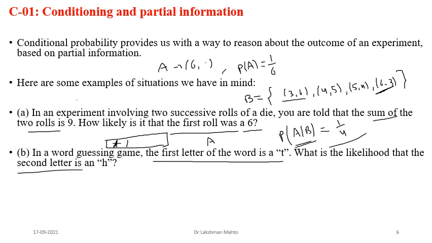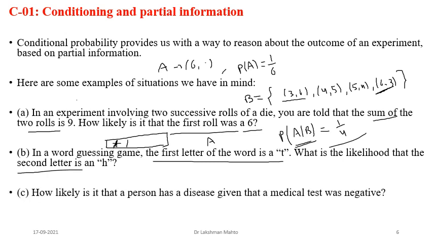So in prior, this event will have a different probability, but due to the introduction of this partial information, the probability will update. That will be something else. So we will solve this problem later. Likewise, how likely is it that a person has a disease given that the medical test was negative? This one is very common in the medical sector.